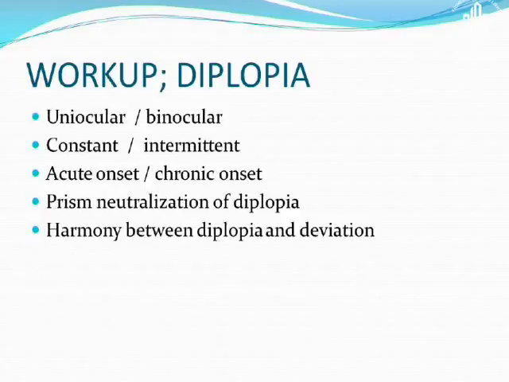Now, for diplopia, we need to know, is it uniocular or binocular, is it constant or intermittent, is it acute onset or has it been present for quite some time. Very important to know in this situation is whether we are able to neutralize this diplopia with prisms or not. Because if you are not able to neutralize, that means treatment is not going to work. If you are going to plan some surgery, that is going to be very defeatist.